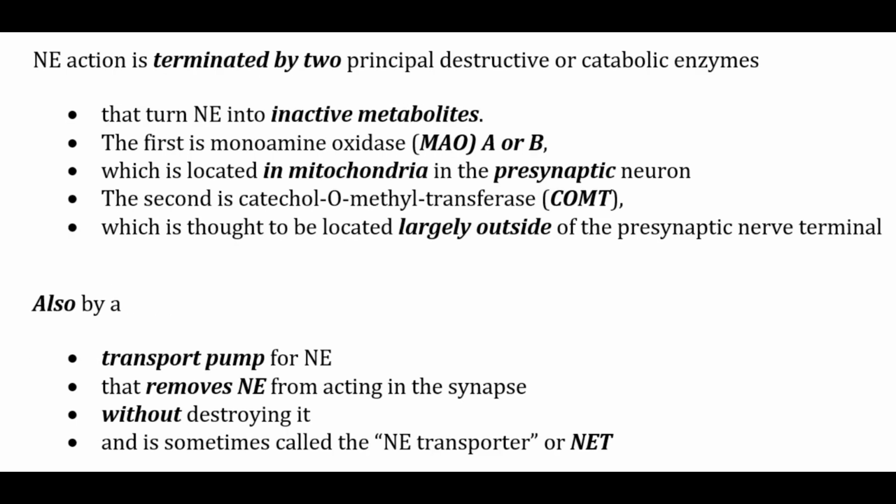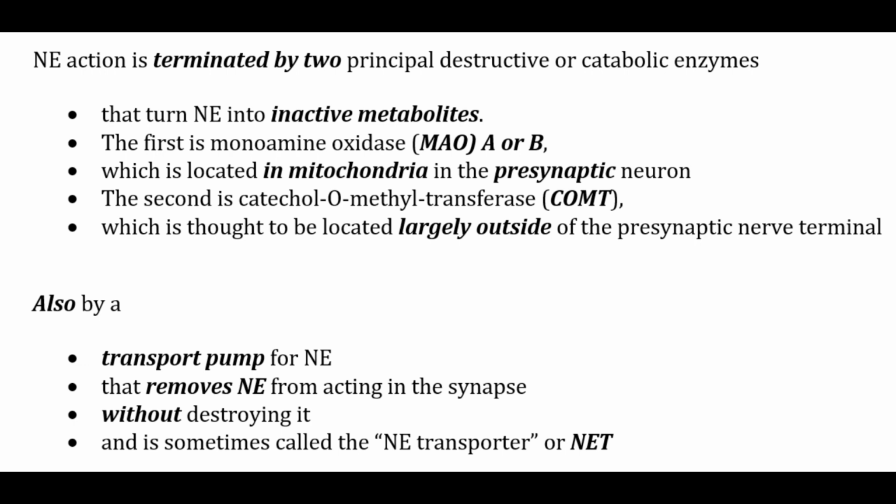Norepinephrine action is terminated by two catabolic enzymes. The first is monoamine oxidase A or B, which is located in mitochondria in the presynaptic neurons. And the second one is catechol-O-methyltransferase, which is thought to be located largely outside the presynaptic nerve terminals.